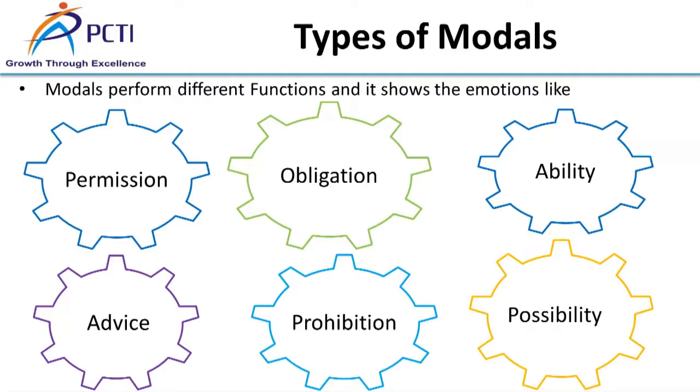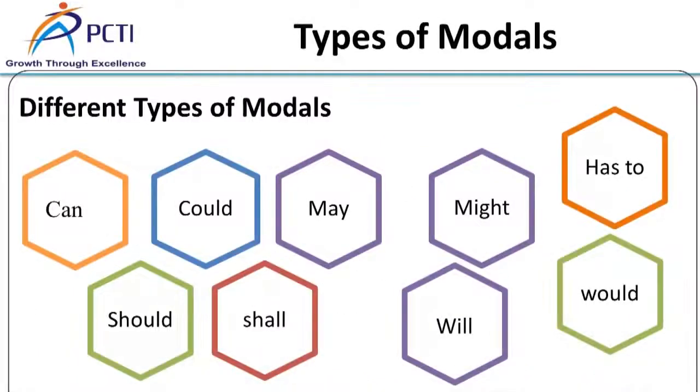Now, a modal is always used with the first form of the verb. Example: Could I go for a movie? It shows permission. You should walk carefully as the roads are slippery. It shows advice. Now, we will explain different types of modals and their uses, one by one. Modals are can, could, may, shall, should, will, would, has to, have to and so on.